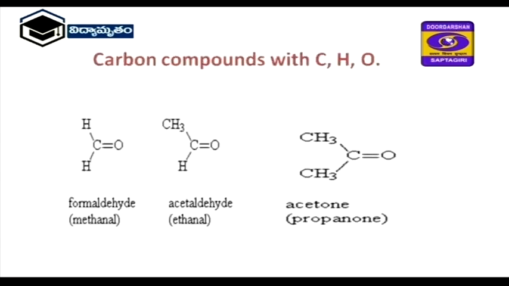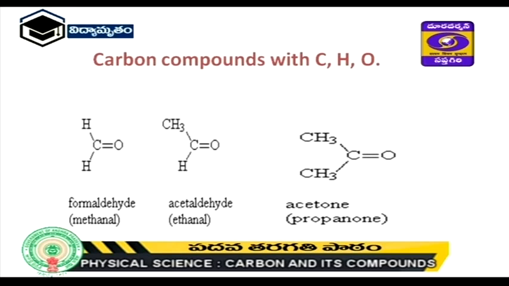Next, carbon compounds with hydrogen and oxygen. Here you observe the 3 structures. The first structure has carbon linked on one side to oxygen with a double bond, and on another side 2 hydrogens are linked with single bonds. It is CHO, that is the aldehyde group.